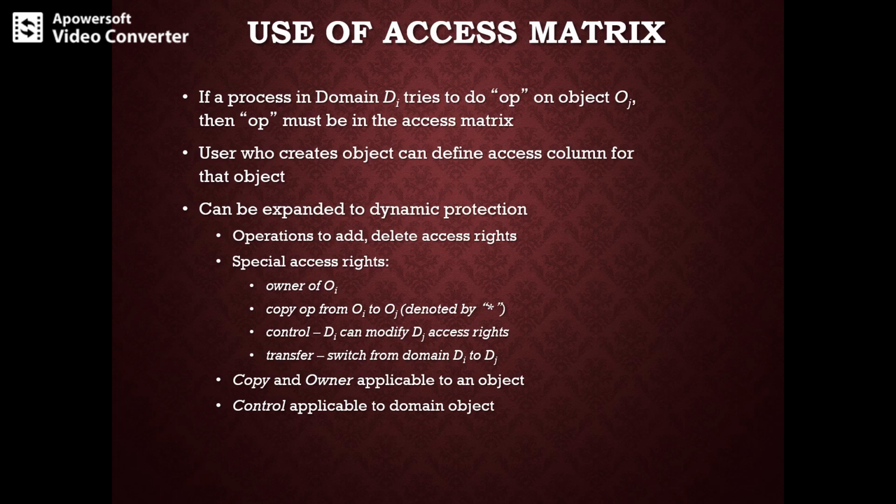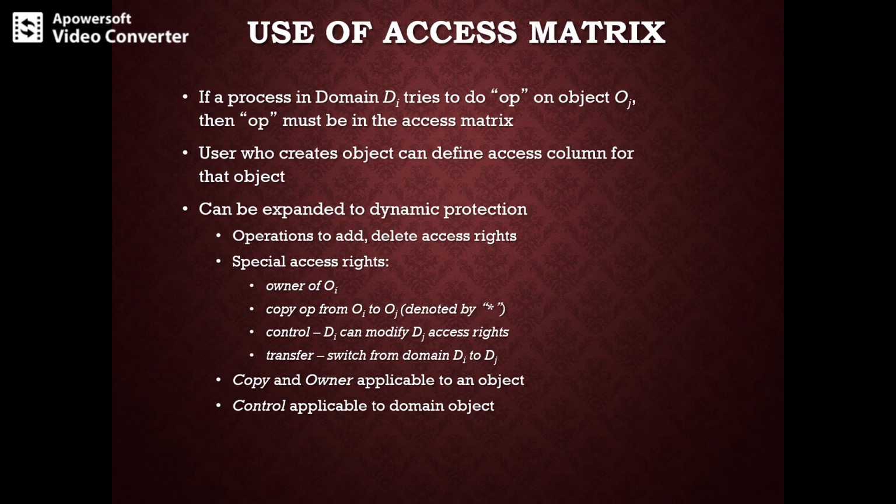Control gives certain controls, that is, you can specify some modifications to be done in the access rights, and also transfer. These are the additional operations, that is copy, owner, control, that can be given.